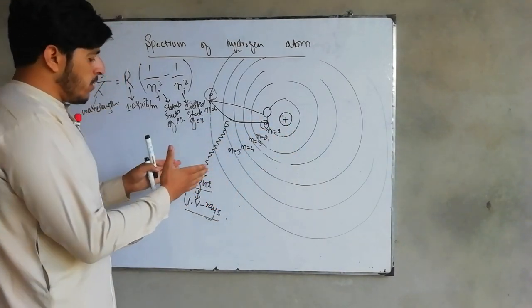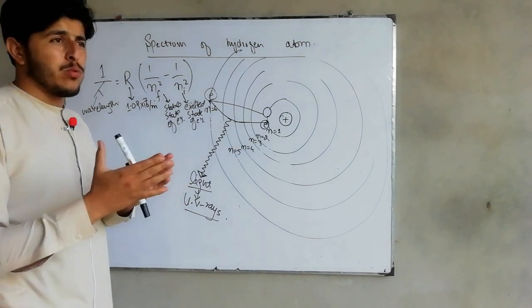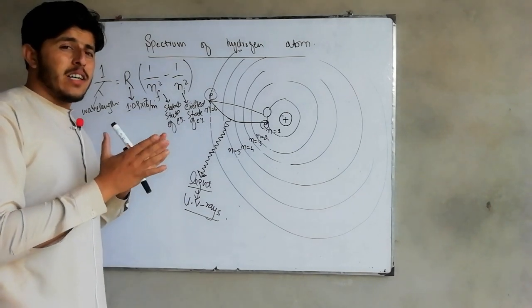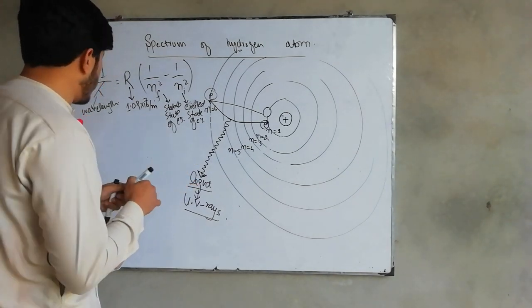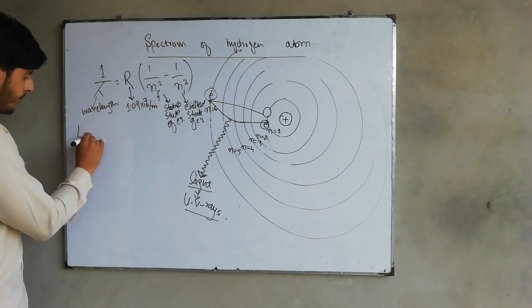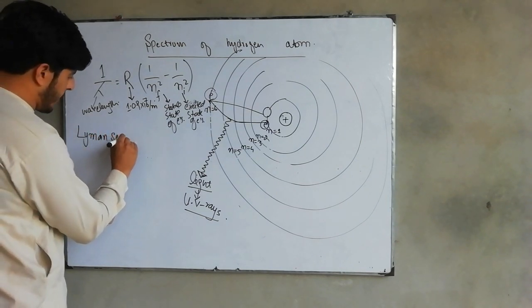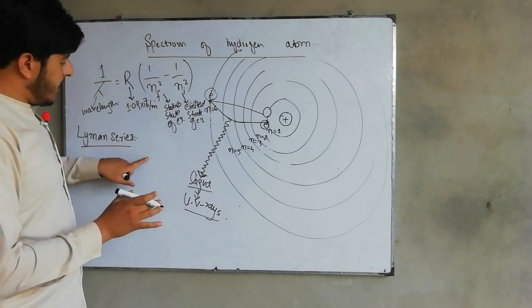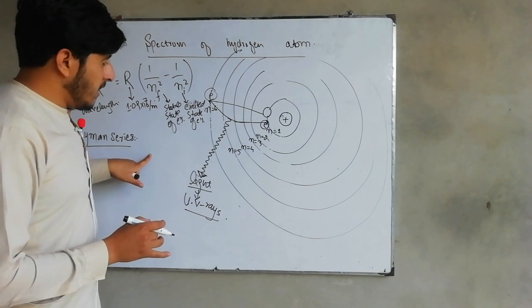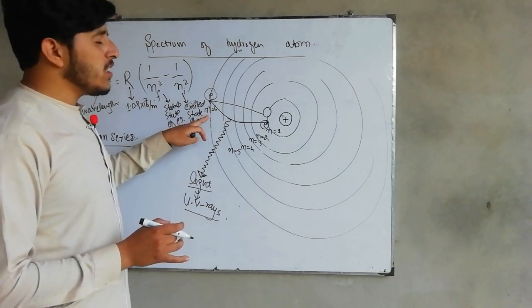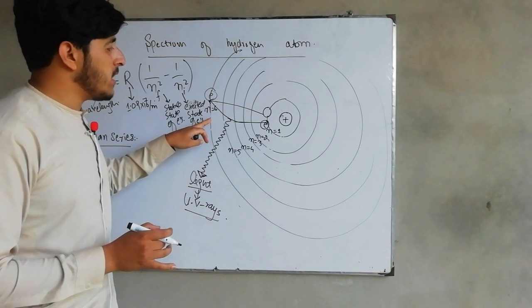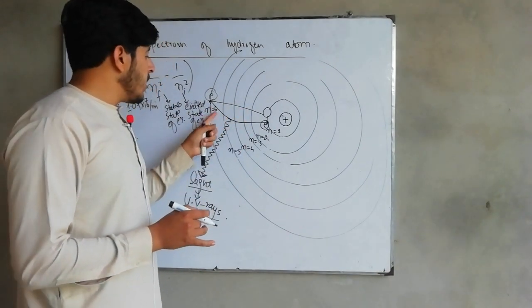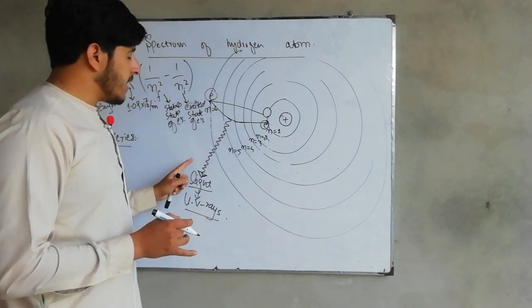this will give you light, and that light will be in the region of which one? We will have to discuss this, and this is the Lyman series. What is the Lyman series? The Lyman series occurs only if the transition is happening from any of the shells to n is equal to 1. This results in light, and that light will be in series form. This is called the Lyman series.